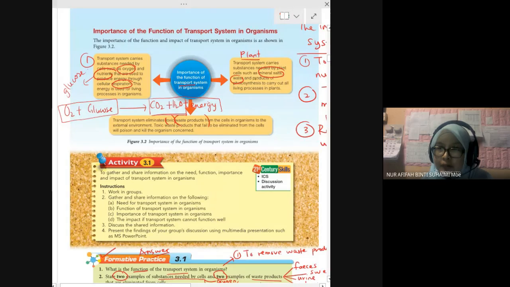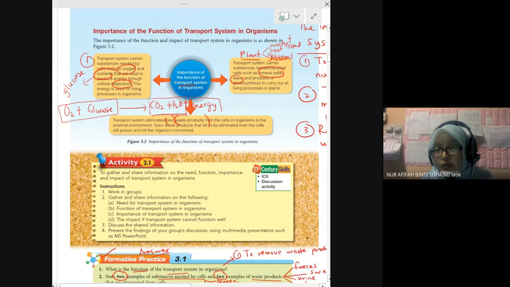Okay, the plant has two. Water is carried by the root to the leaf. Nutrient or mineral salt, together with water, is also carried from root to leaf.